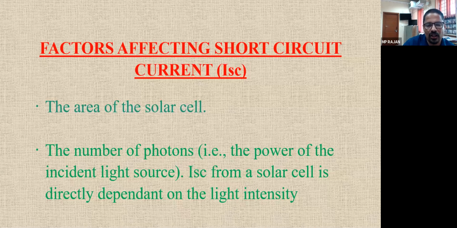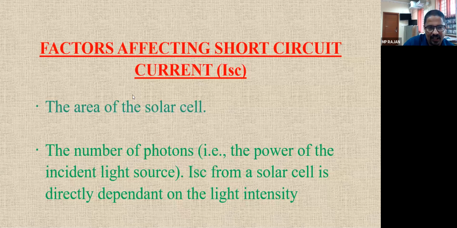Not all the photons are sufficient to break the electron-hole combination. A photon having less than the band gap energy cannot take part in this process, and that is a waste. That is why the efficiency of the solar cell is far lower. So the number of photons, how many photons? Many things are there.